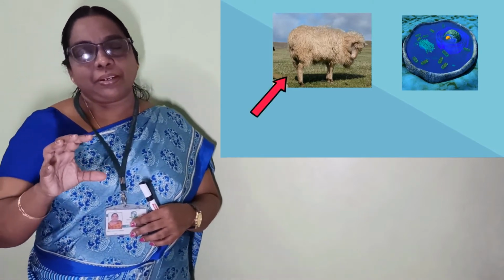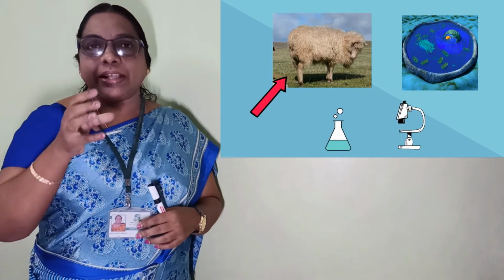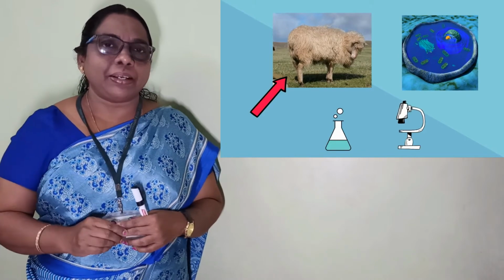They took that egg and placed it in the Scottish Blackface sheep. The entire development of this egg, to the zygote, to the embryo, occurs in the Scottish Blackface sheep. After finishing the gestation period, the Blackface Ewe gave birth to Dolly.